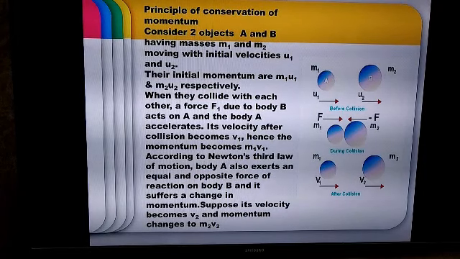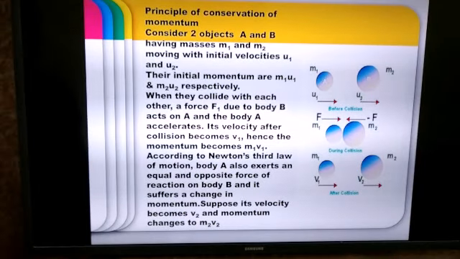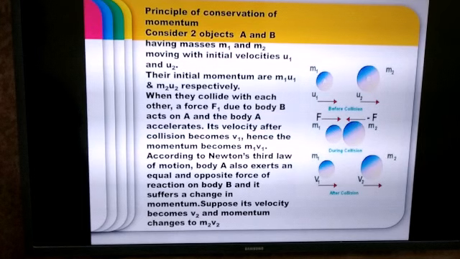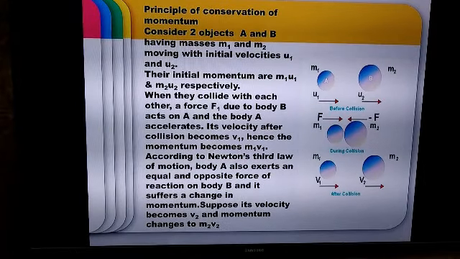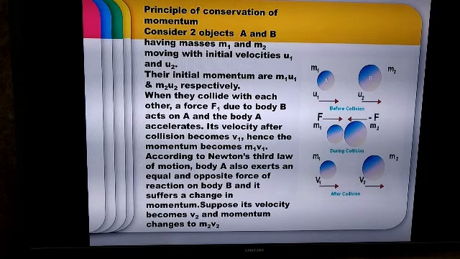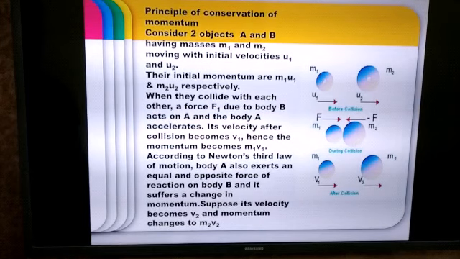conserved. Okay, so conservation of momentum is applicable only in an isolated system of objects. Now what is this isolated system? An isolated system is a system where no external force acts on the two colliding objects. That is, the unbalanced force acting on the objects is equal to 0. So there should be no unbalanced force acting on the objects if these two objects are colliding with each other.